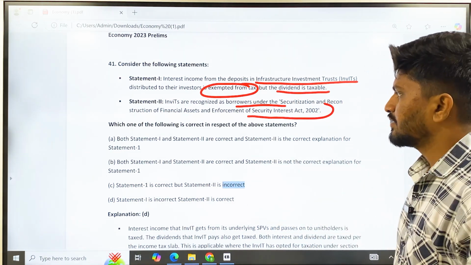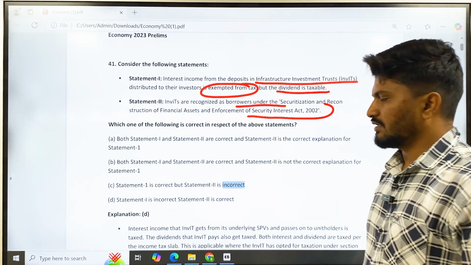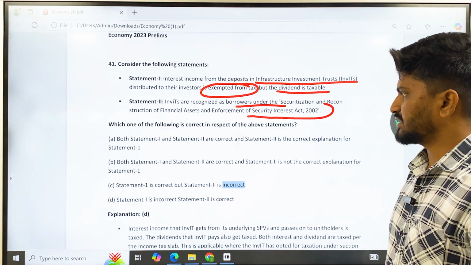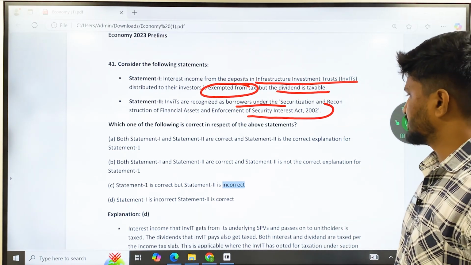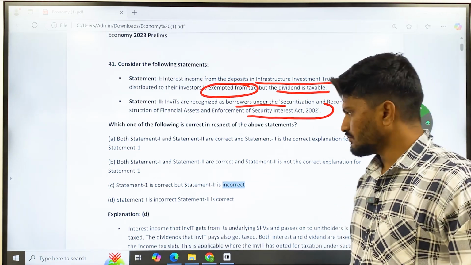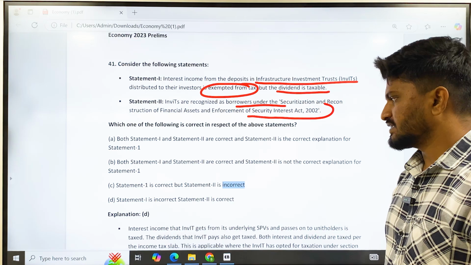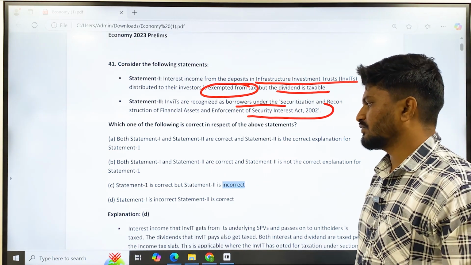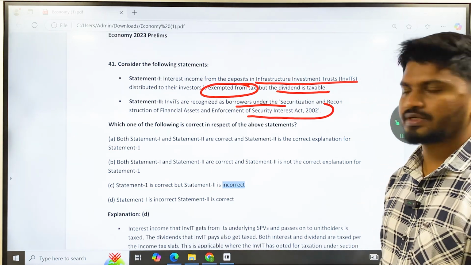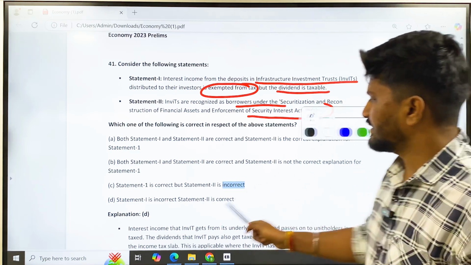You have to see both statements. Option A is both statements 1 and 2 are correct, and statement 2 is the correct explanation of 1. Option B is 1 and 2 are correct, but 2 is not the correct explanation of 1. Option C is 1 is correct but 2 is incorrect. Option D is 1 is incorrect and 2 is correct. So the correct answer here is D.